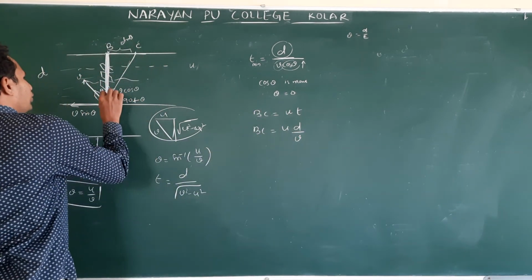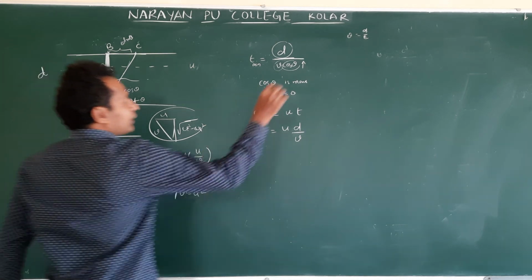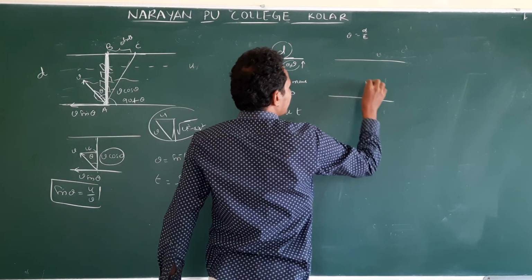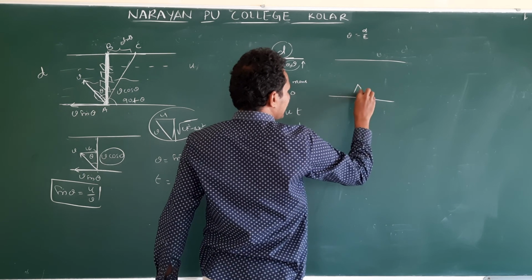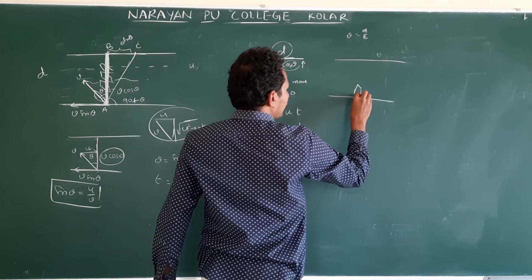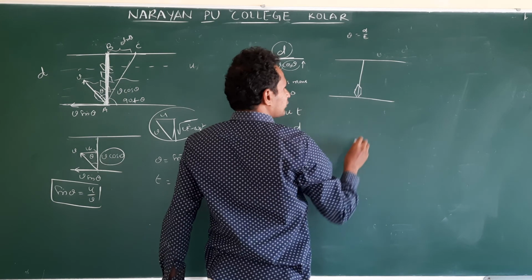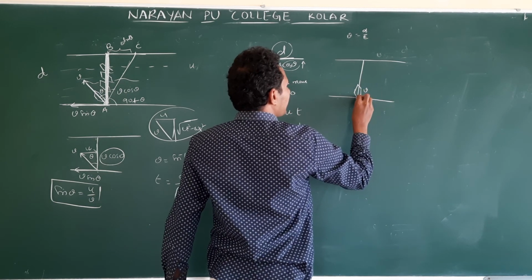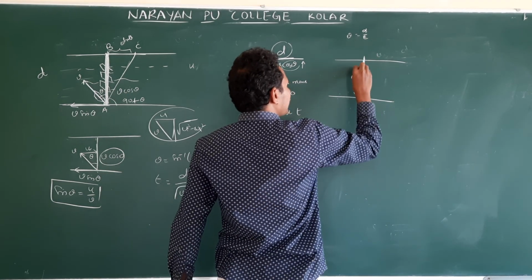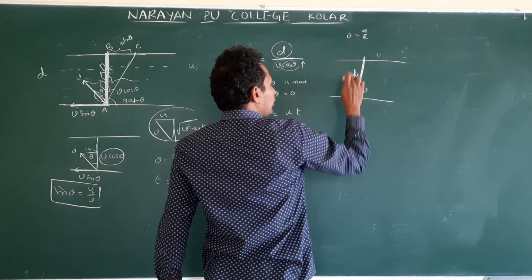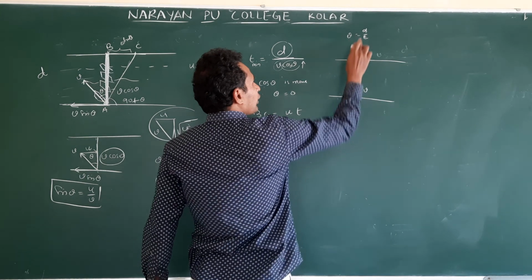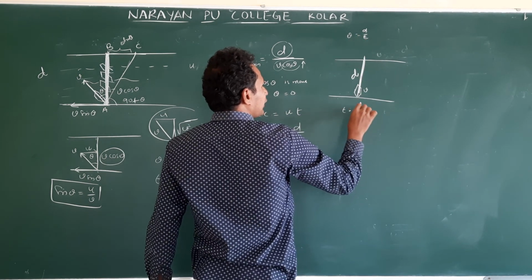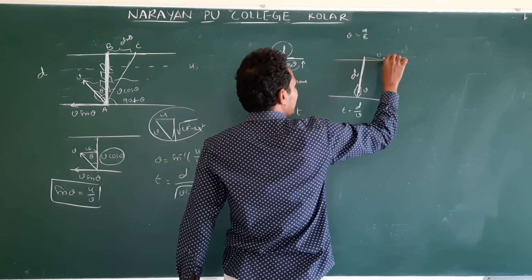V. I have drawn the figure here. To have minimum time, the boat has to start exactly like this, directed V. What is the displacement along the y direction? Also d. So to cover the vertical displacement, time T is equal to d by V. During this time only, what happened? He is drifting.